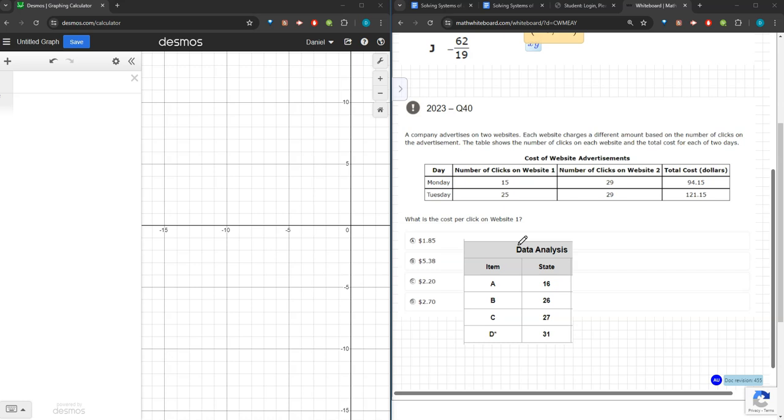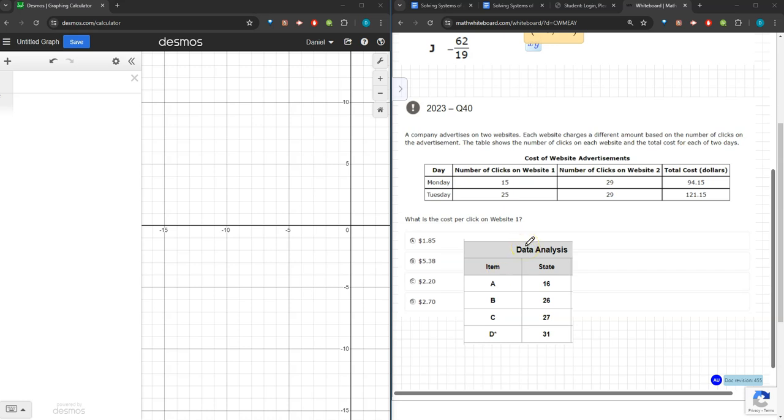This I deemed as level 3. Yes, it's level 3 because, one, we're not given the equations. We're going to need to write those, and that's a major challenge for a lot of our kids. And two, the answer choices, again, it's not an ordered pair. We're given just one of either the x or the y coordinate values, and we need to do a little bit of work in order to make sure we're selecting the correct answer.